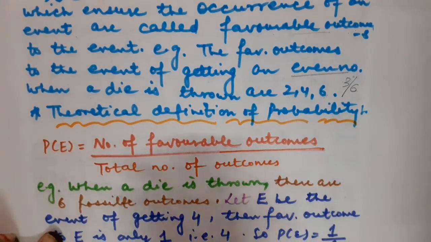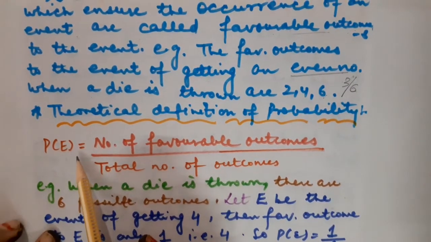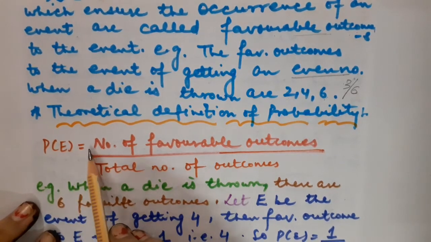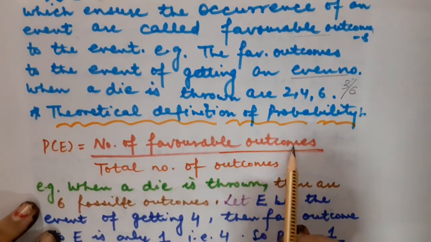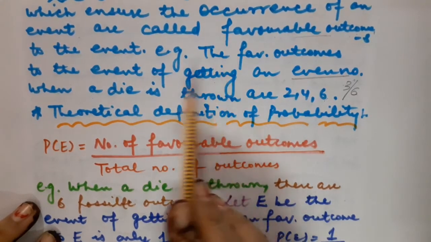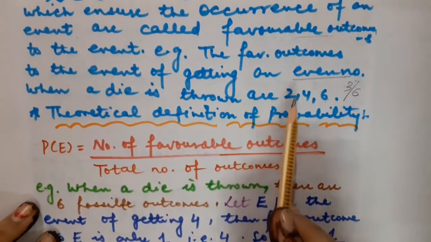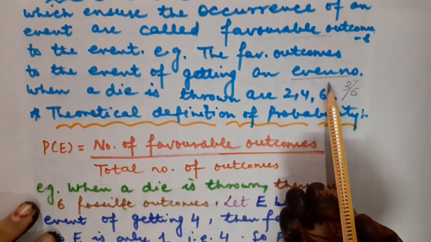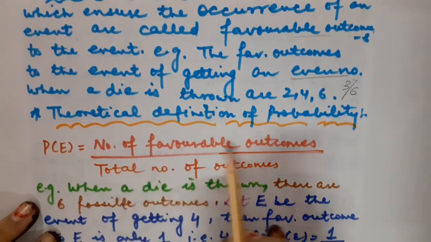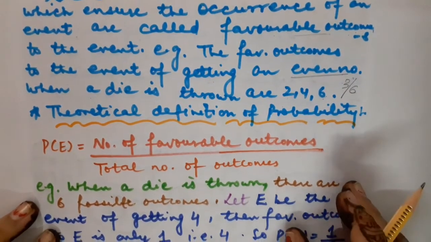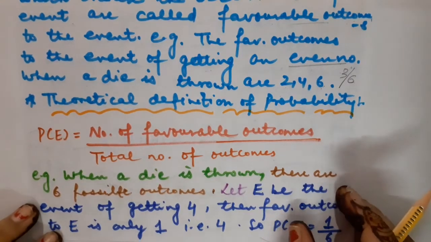So let us reach the theoretical definition of probability. Probability of an event is equal to the number of favorable outcomes, on the basis of which you will complete your solution, which will ensure the occurrence of the event. So number of favorable outcomes divided by total number of outcomes will give you the probability of an event.